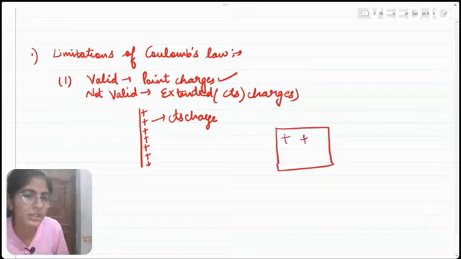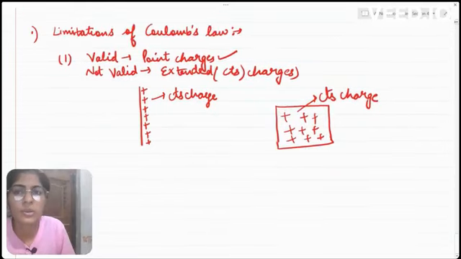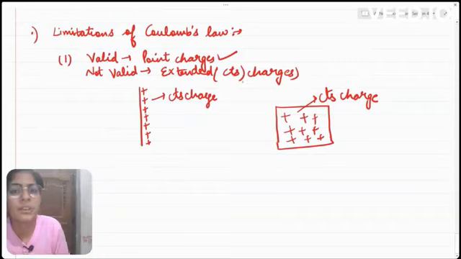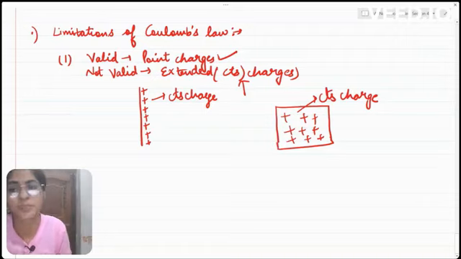On its surface, the charge is spread about like this. This is also an example of continuous charge. So Coulomb's law can be applied only for point charges. Whenever continuous charges are involved, we cannot use Coulomb's law to find the force between those charges.